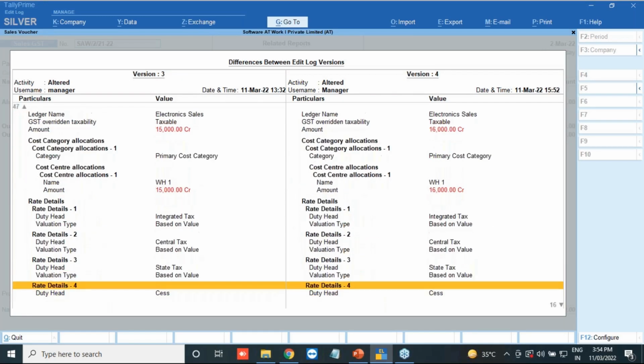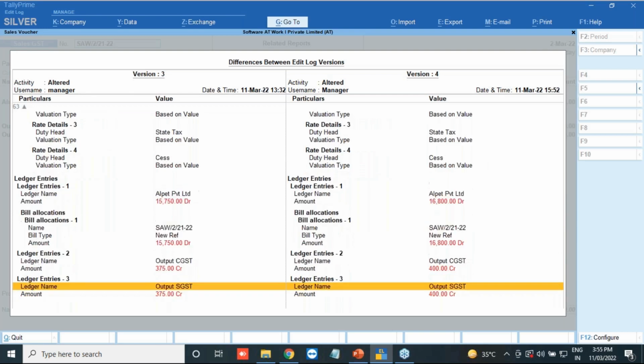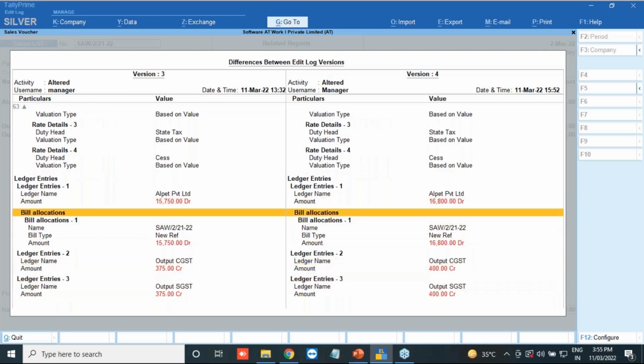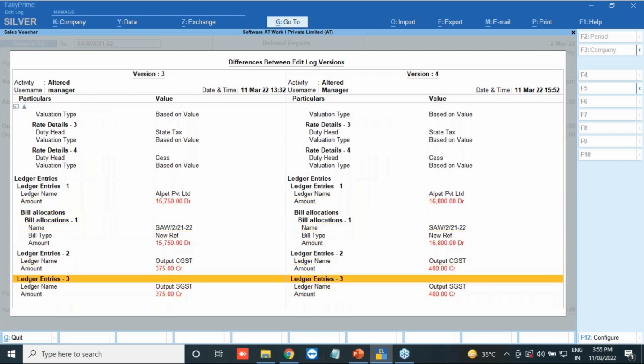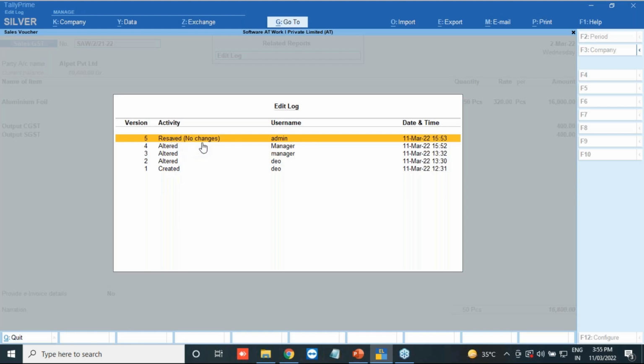Everything will get changed, like the information of my cost center if I'm using one. My ledger entry, my outstanding, everything will show the change. Whatever changes I've made in my CGST, SGST and IGST accounts, it will show everything. You can see the admin has just opened and resaved it, so no changes came.